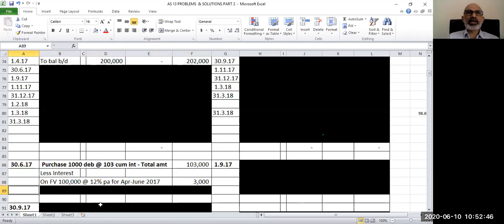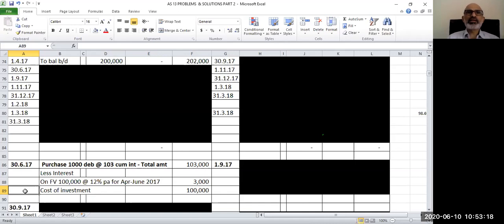Face value is 1 lakh. Rate of interest is 12% per annum, and the period is 3 months, April to June 2017. So the amount of interest will be 3,000. If you reduce this interest, what you will get is the cost of investment or cost of debentures, which is 1 lakh rupees. That means you have paid 103,000. Since it was cum interest, you have paid 3,000 of interest in this. So once you remove that, you will get the cost of these investments.